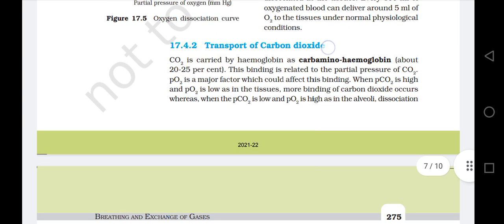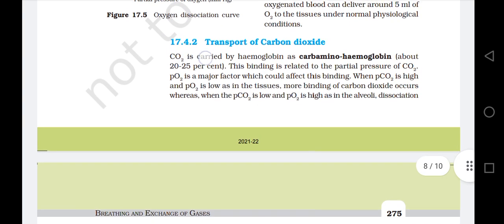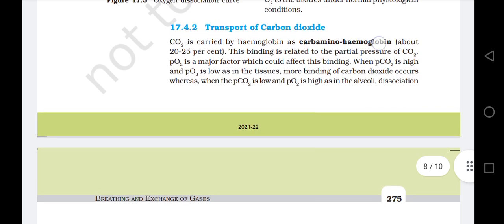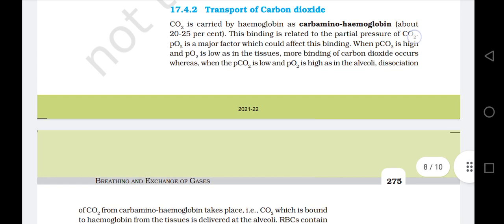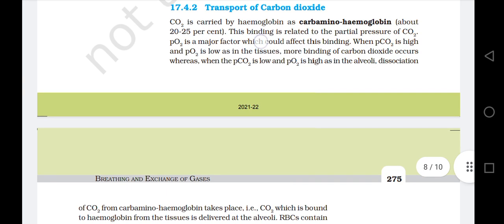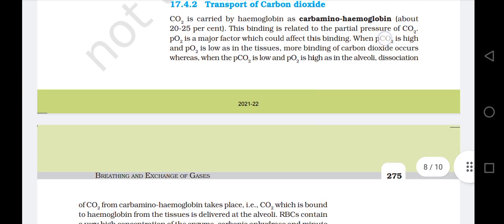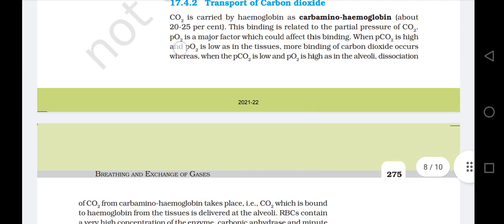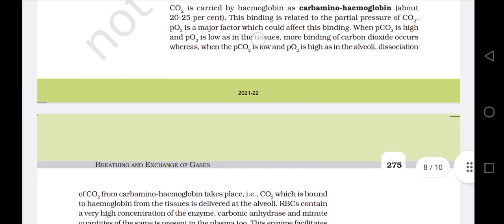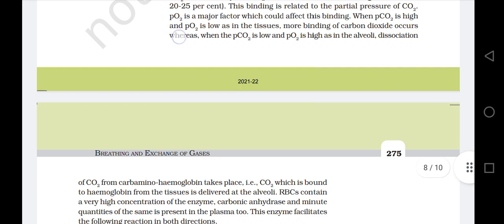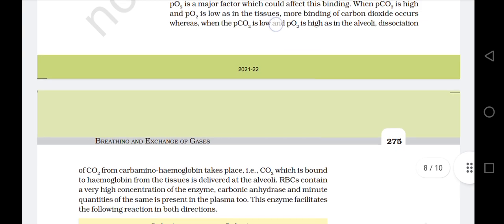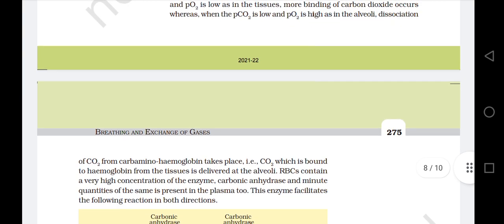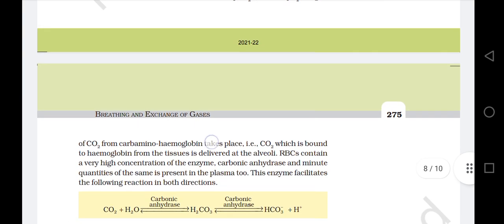17.4.2 Transport of carbon dioxide. Carbon dioxide is carried by hemoglobin as carbaminohemoglobin, about 20 to 25%. This binding is related to the partial pressure of carbon dioxide; partial pressure of oxygen is a major factor which could affect this binding. When partial pressure of carbon dioxide is high and partial pressure of oxygen is low, as in the tissues, more binding of carbon dioxide occurs, whereas when the partial pressure of carbon dioxide is low and partial pressure of oxygen is high, as in the alveoli, dissociation of carbon dioxide from carbaminohemoglobin takes place.